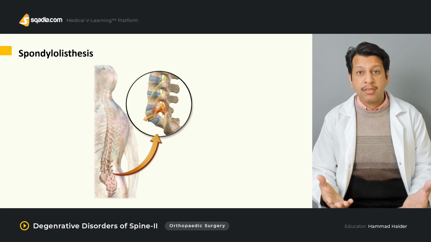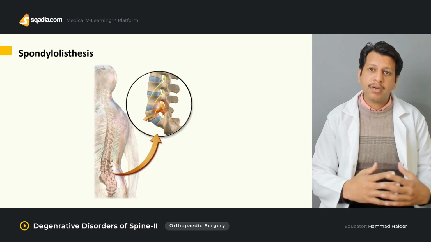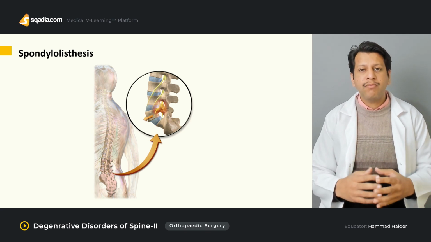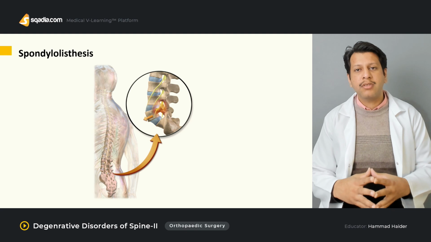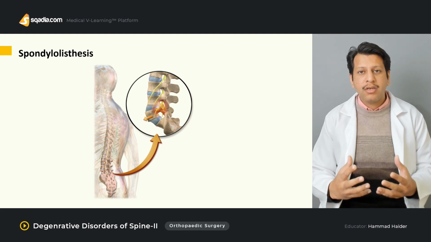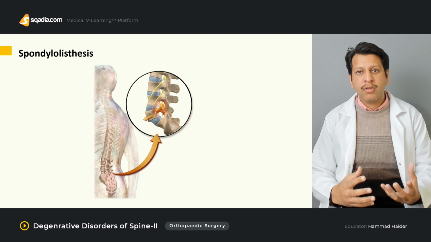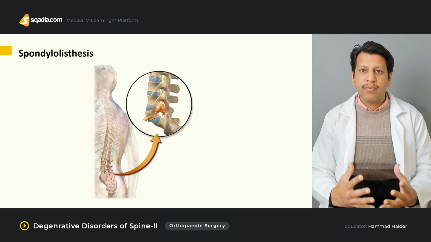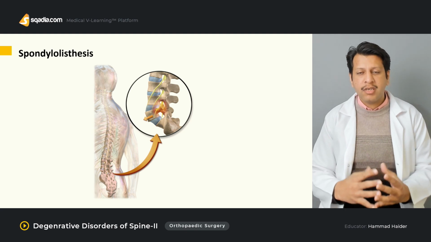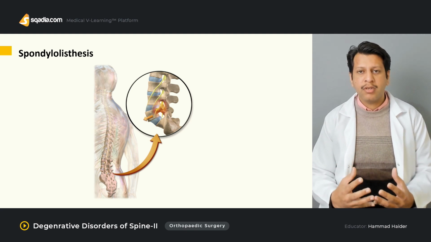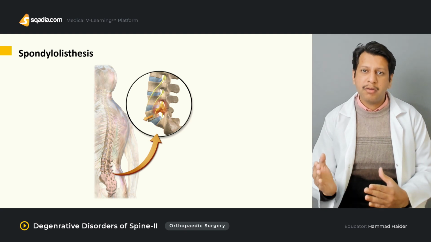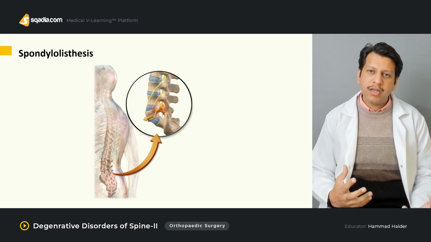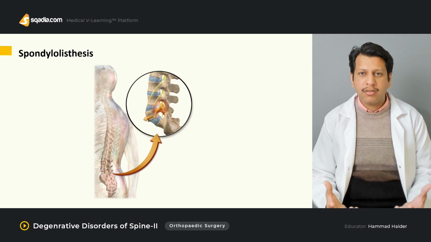There is a defect of pars interarticularis, as a result this slip occurs, or when the patient has become old age, for example, more than 60 or 65 years of age. Due to degeneration of the stabilizing factors of the spine, for example, all the ligaments which are connecting one vertebra to another, once they degenerate and their stability decreases, as a result one vertebra slips over another. Broadly, they could be defined as isthmic and degenerative, but there are other classifications as well.